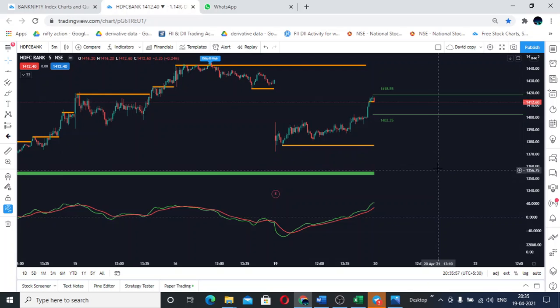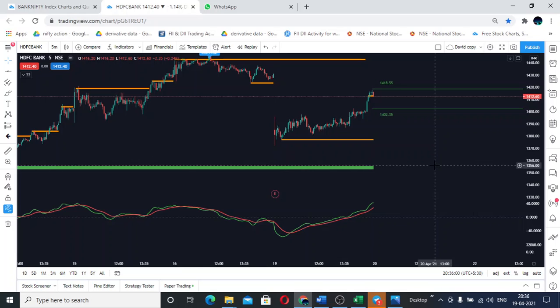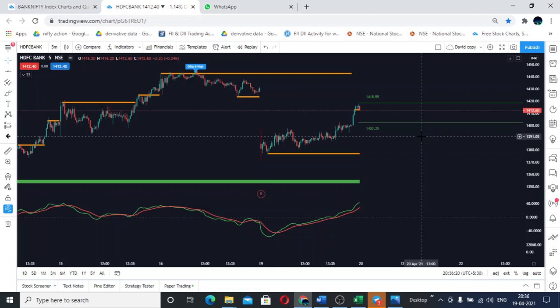And if HDFC is able to close or open below 1402.35, then the target is the 1377 area. And if it is able to close below this also, and when I say closing, that means it should be closing in either 5 minutes or 15 minutes, then the next target area will be 1355.50 paisa. And sustaining means if either the stock or indices sustain at least for 20 to 30 minutes below the level, that is what I take as sustenance.